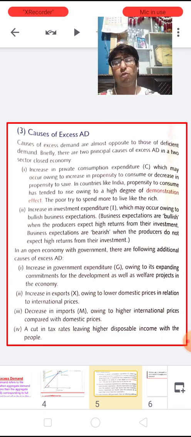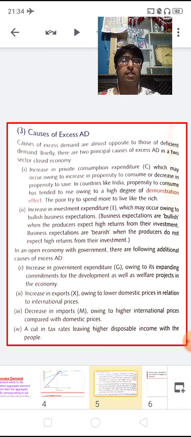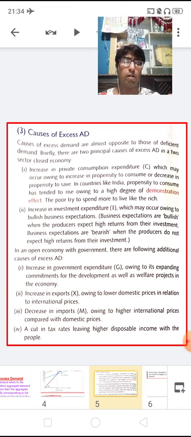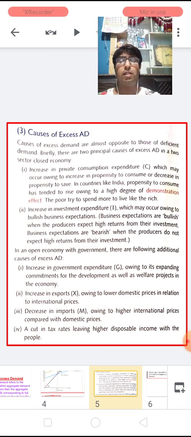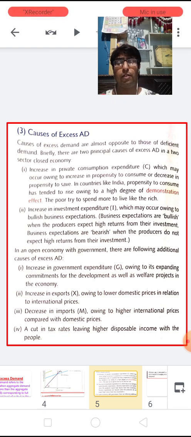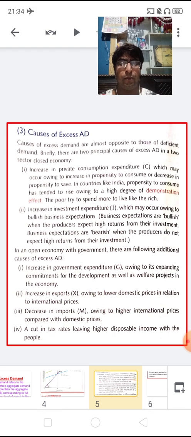There are only two conditions by which excess demand can occur. The first is when there is an increase in the private consumption expenditure. I mean, if the people are inclined to spend more of their income and save less,